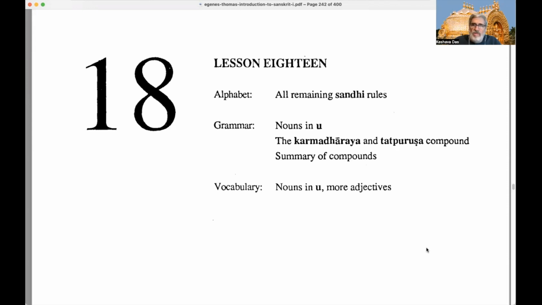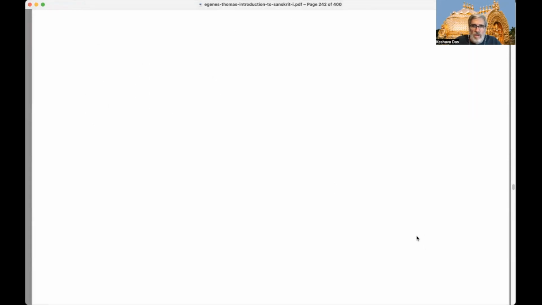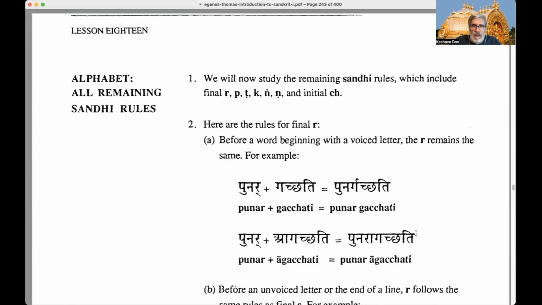Then we're going to talk some more about samas, or Sanskrit compounds. Previously, we had the dvandva compound, and especially the itaretara dvandva compounds. And now we're going to talk about karmadharaya and tatpurusha compounds. And then we're going to give a summary about compounds. And then we have vocabulary, which is going to give us some adjectives and some more nouns ending in U. So, to the alphabet, remaining Sandhi rules.